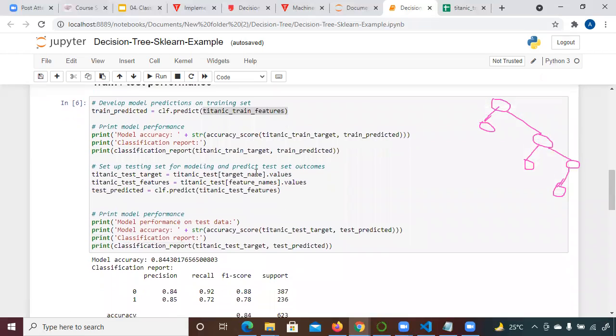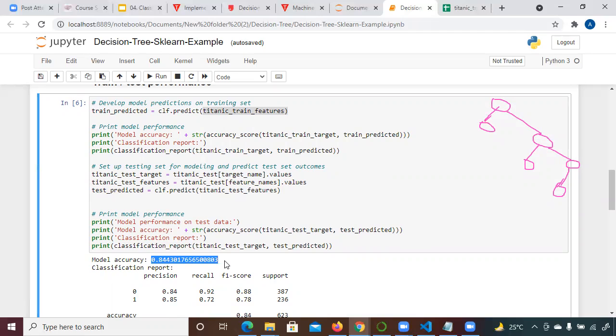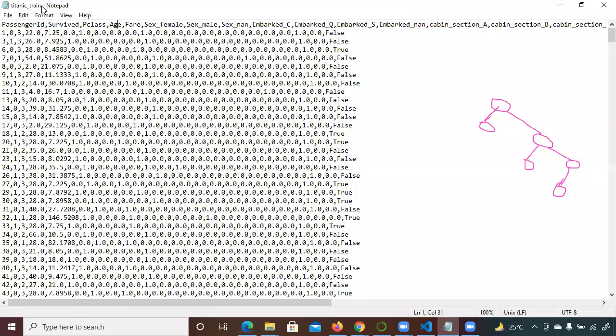Now here, what I'm doing is checking the accuracy of my algorithm. The accuracy of my algorithm is 0.84, which means 84 percent of the time it is giving the correct prediction. We also call it a classification report, which means that 84% of the time it's giving a correct result based on the dataset. What do you mean by this? It means that whatever we have seen in the survive column, 84% of the time it matches the actual value, and 16% of the time it doesn't match.